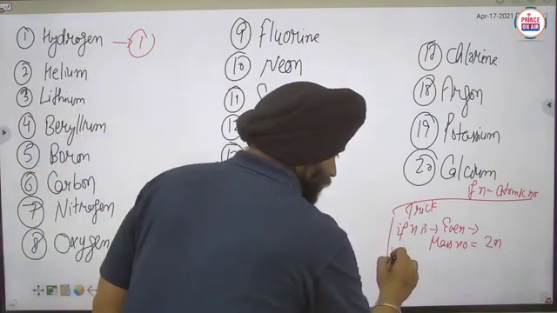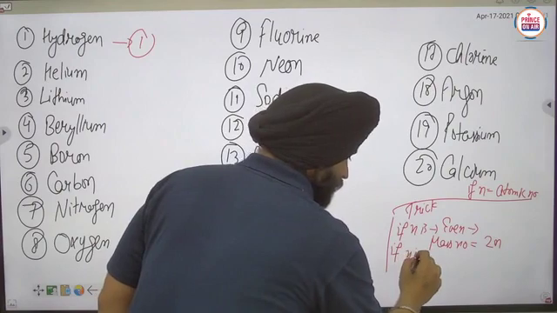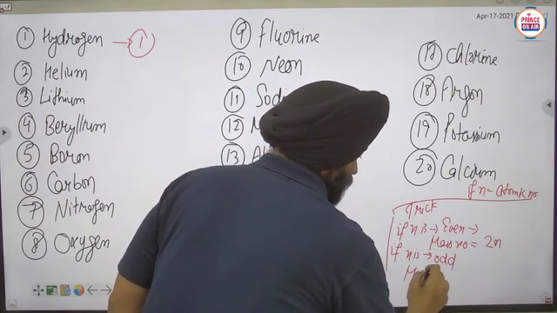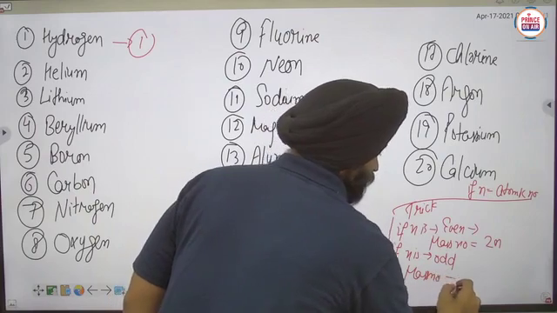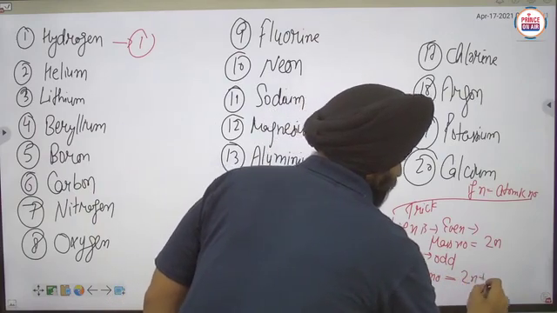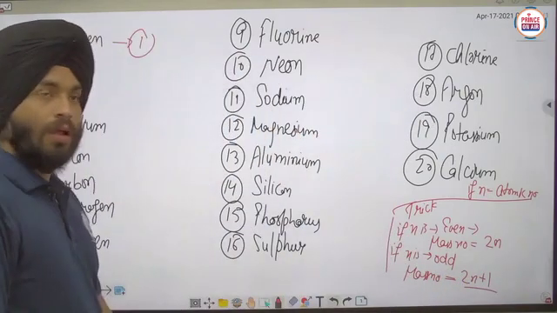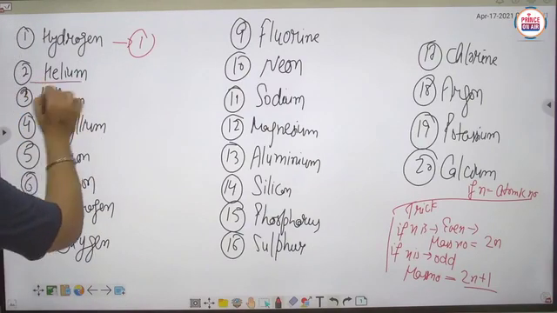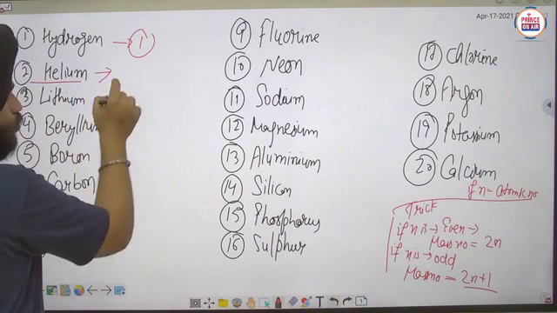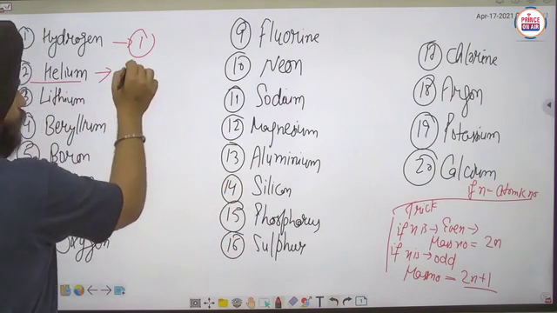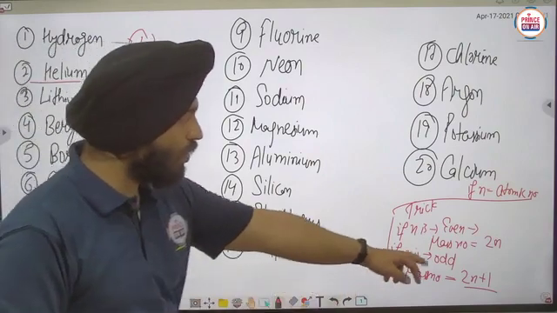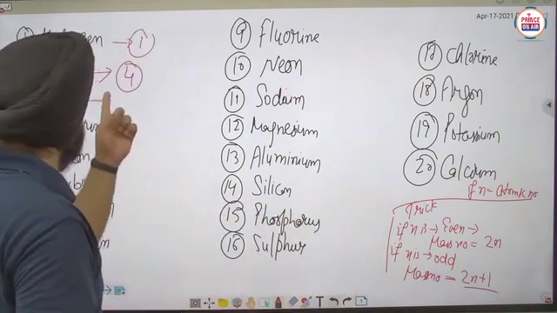And if n is odd, the atomic mass will be 2n plus 1. Like here the atomic number is 2, so the atomic mass will be 2 into 2, that will be 4. Like here 3 means odd, you have to double it, that means 6, 6 plus 1, 7.